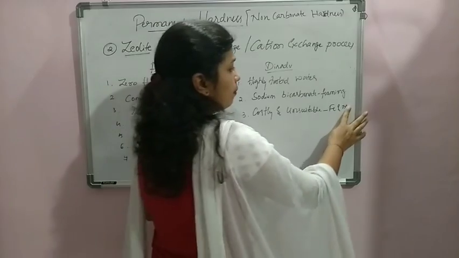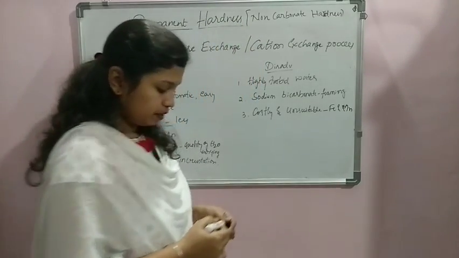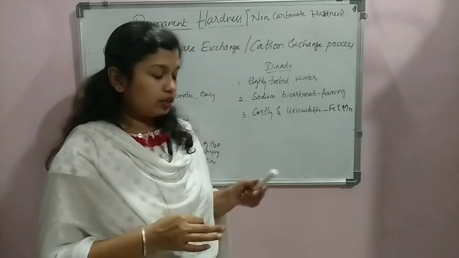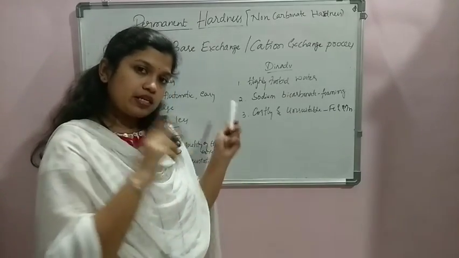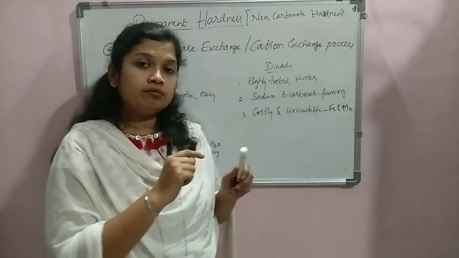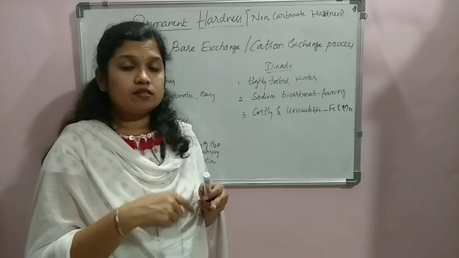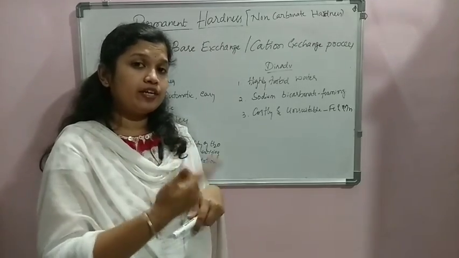And lastly, this process proves to be costly and unsuitable whenever iron and manganese are present in the water. Because just like the base exchange takes place with the hardness, iron and manganese also get exchanged with the zeolite, that is, sodium gets exchanged, cation gets exchanged.